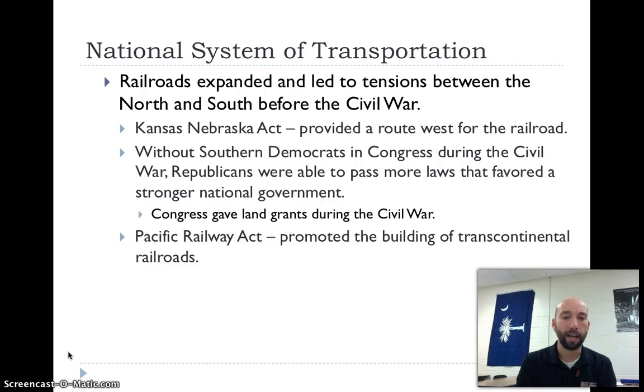The Kansas-Nebraska Act was the first act that really tried to help with that. Remember, Kansas-Nebraska Act established popular sovereignty in Kansas, but it also provided a route west for the railroad, so a way for there to be a transcontinental railroad.